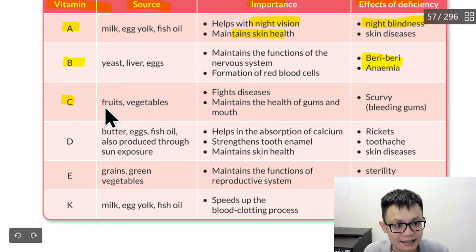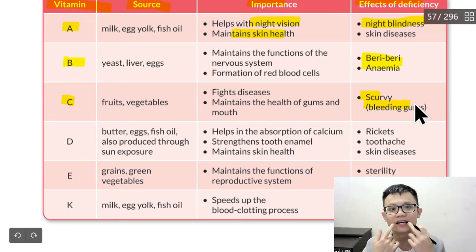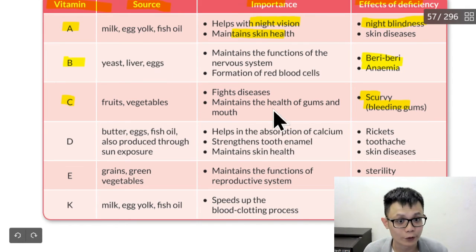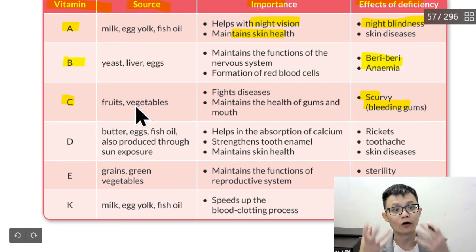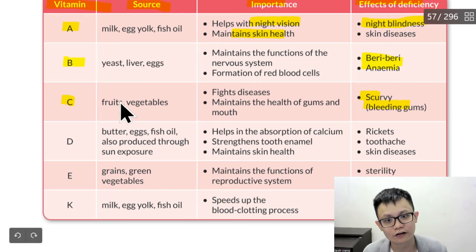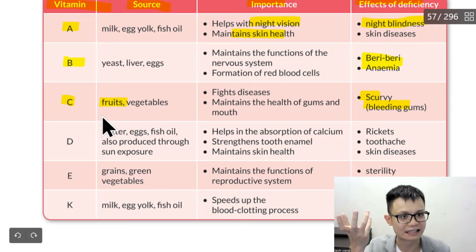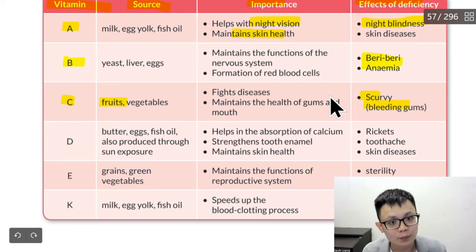And for vitamin C, the disease is bleeding gums. So sometimes if your teeth here have blood coming out, either when you are eating or just on its own. I don't know whether you feel it, but on certain days in your life your gums start to bleed. This is due to not enough vitamin C. To fix this, you can just eat orange, kiwi, anything that is sour has a lot of vitamin C.